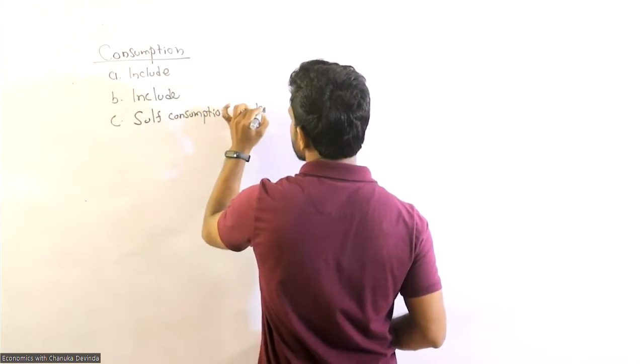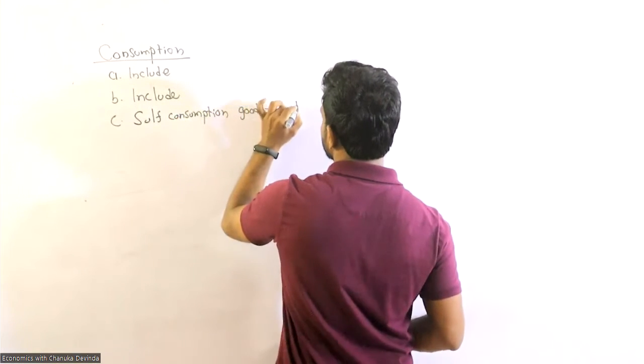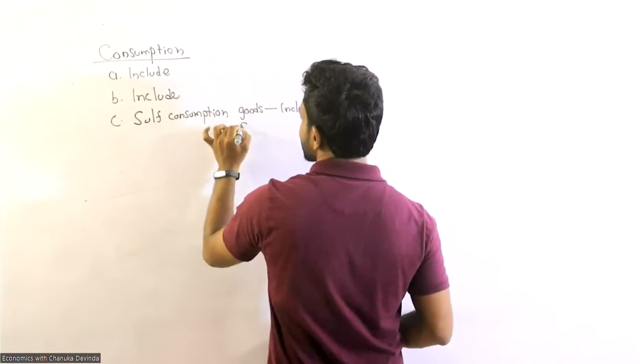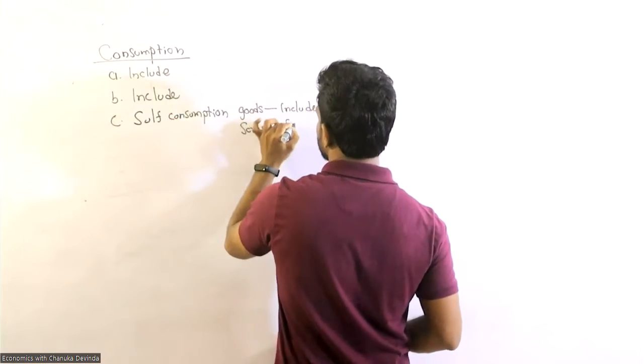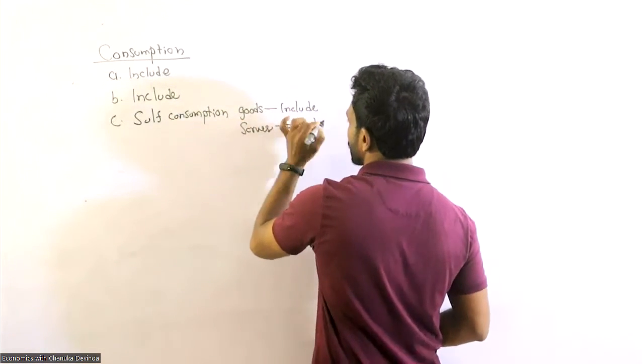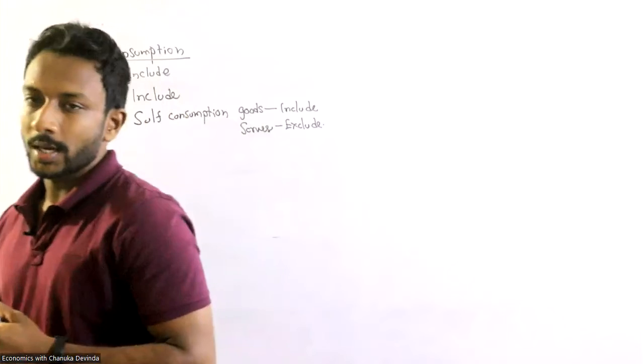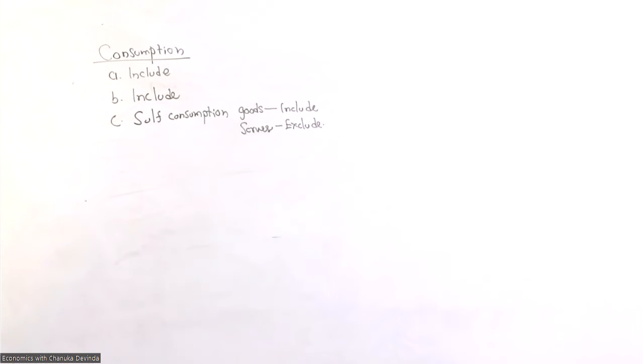Goods include, services exclude. Right? Services should be excluded from the consumption expenditure.